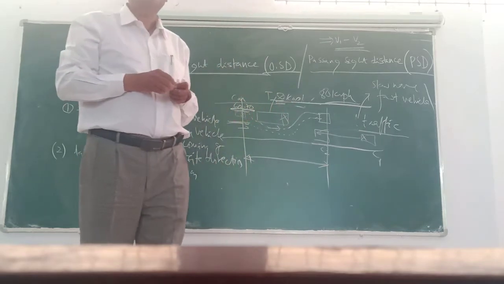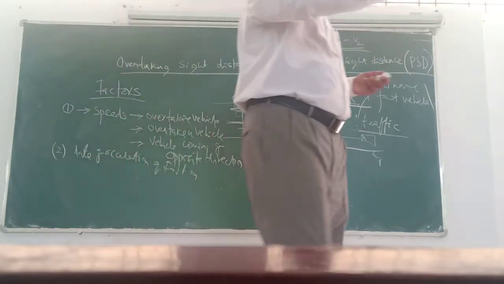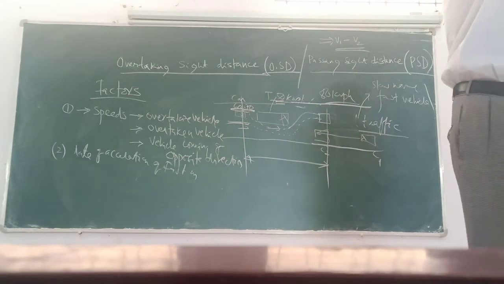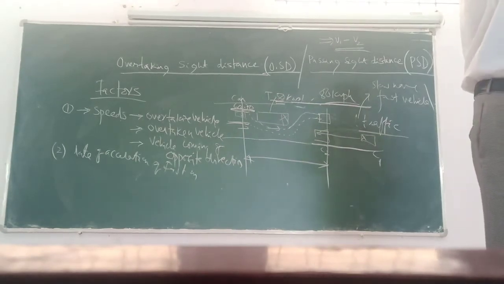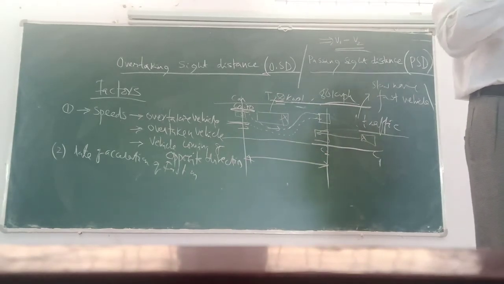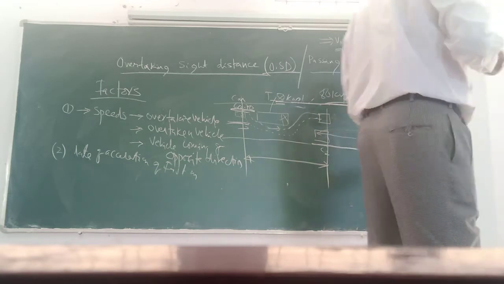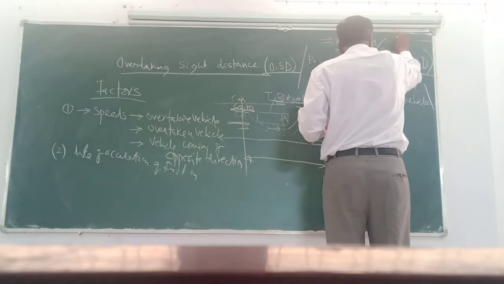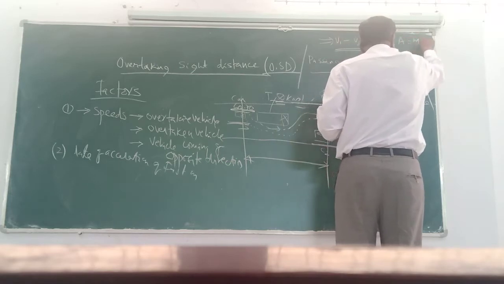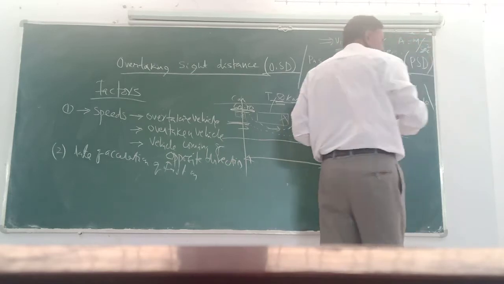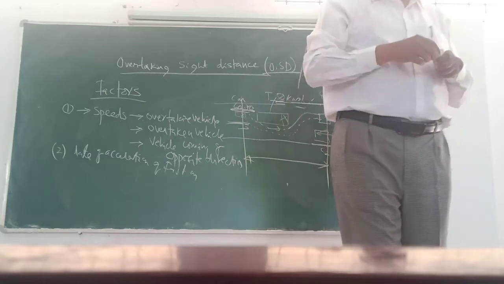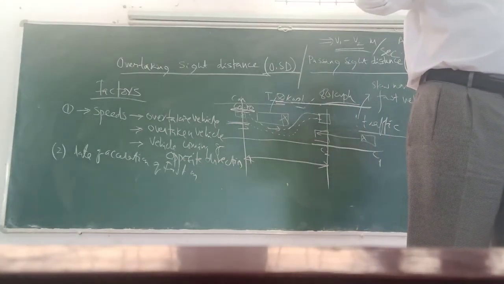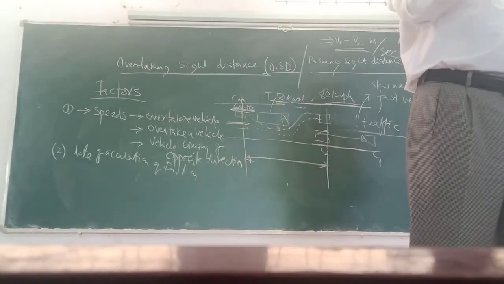Velocity is in meters per second. The rate of change of velocity is acceleration. So velocity is in meters per second, then acceleration is meters per second squared. The rate of change of velocity is acceleration.